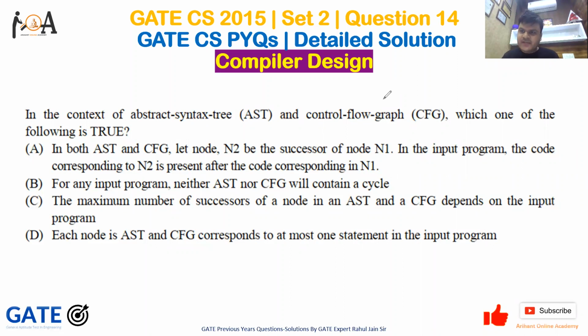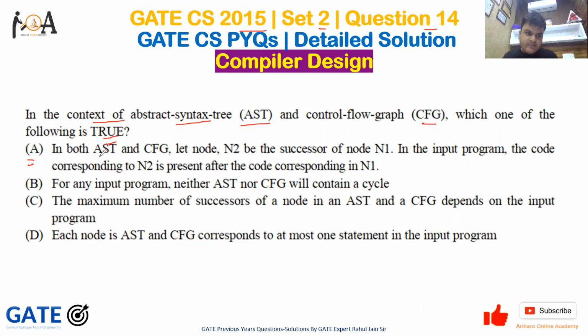And in this session, we are going to discuss a very conceptual question on compiler design. This was asked in GATE CS 2015 set 2 question number 14. And the question here is, in the context of abstract syntax tree (AST) and control flow graph (CFG), which one of the following is true? So let's analyze all statements one by one.